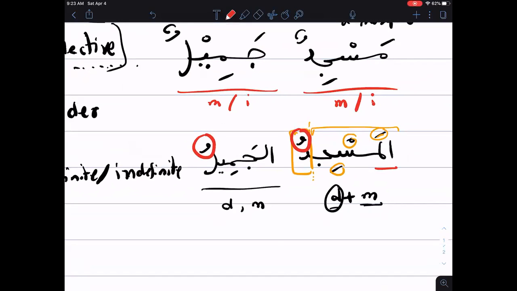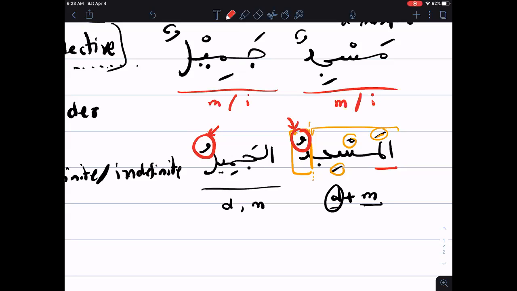So it has to copy the grammar as well. A lot of people say the state of the word, grammar, however you want to think about it, but we're talking about the last harakat, this one. Meaning, if the noun has a dhamma, the adjective must have a dhamma. If the noun has a kasra, the adjective will have a kasra. If the noun has a fatha, the adjective will have a fatha. So it will simply copy its grammatical state.